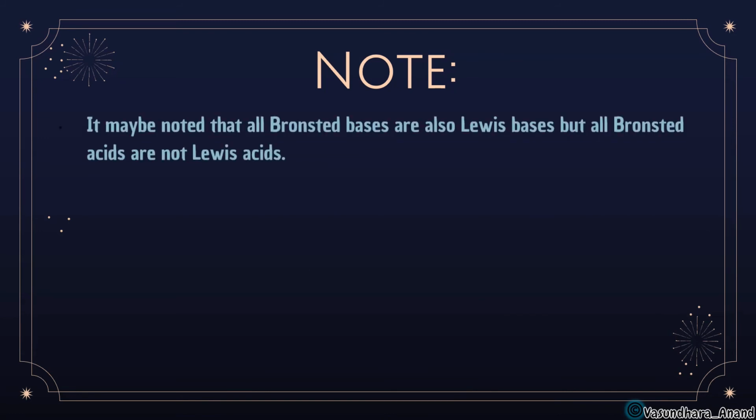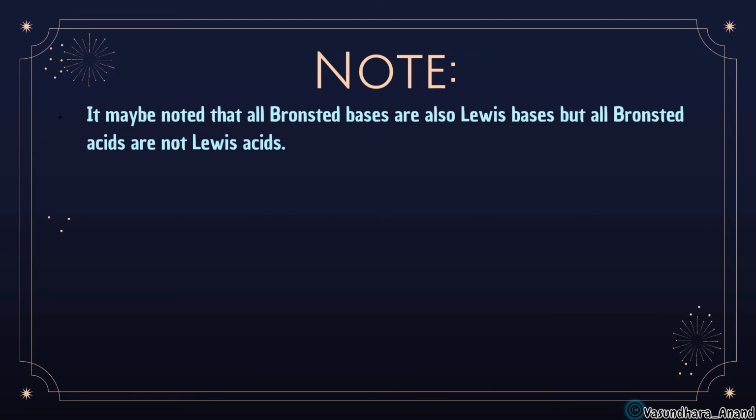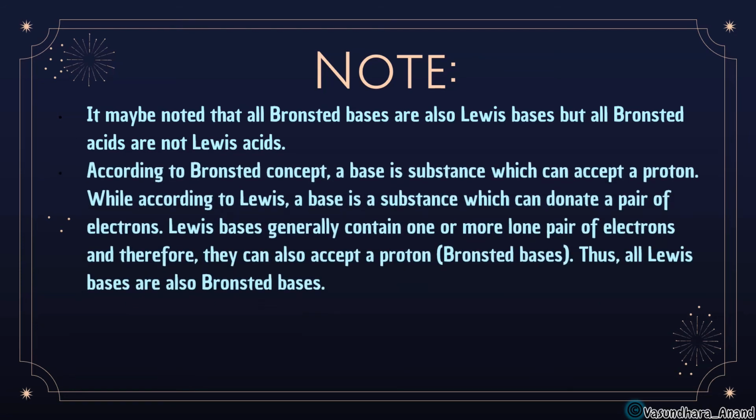So note, it may be noted that all Bronsted bases are Lewis bases, but all Bronsted acids are not Lewis acids. All the Bronsted bases can be Lewis bases, but all the Bronsted acids will not be Lewis acids. It's a rule. According to the Bronsted concept, a base is a substance which can accept a proton, while according to Lewis, a base is a substance which can donate a pair of electrons.